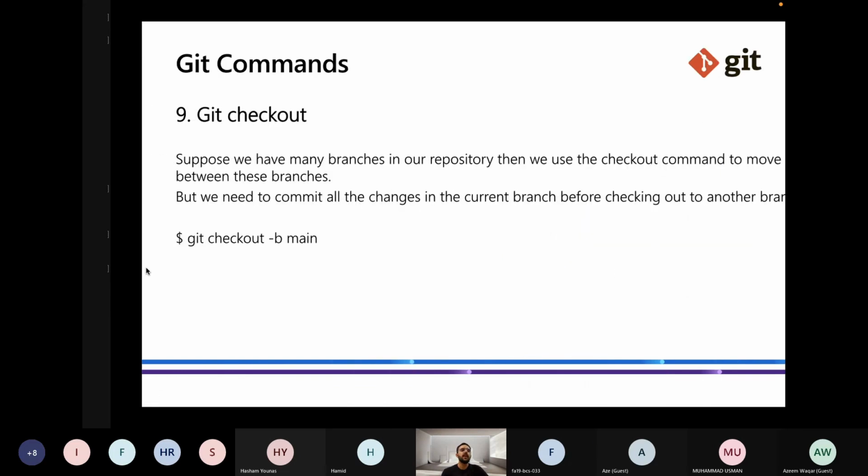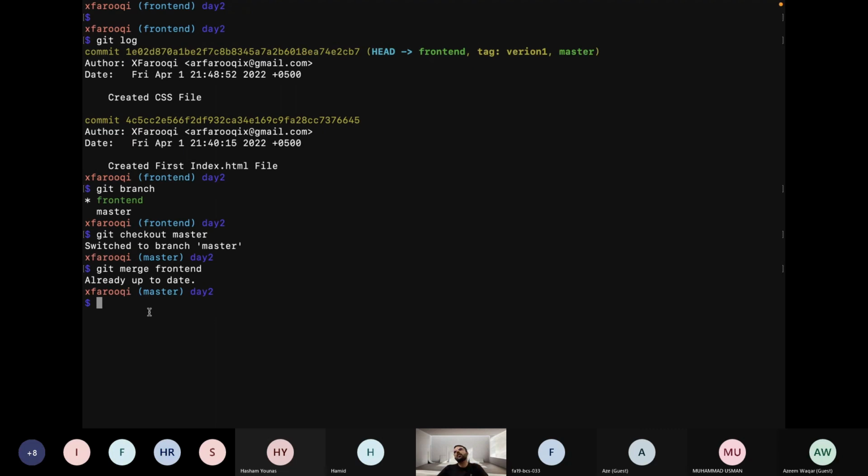There's one more thing. Suppose you have not made a branch. We make a branch using git branch backend, like we made the front end branch. But after making the backend branch, we write another command, the checkout command, to go to that particular branch, right?